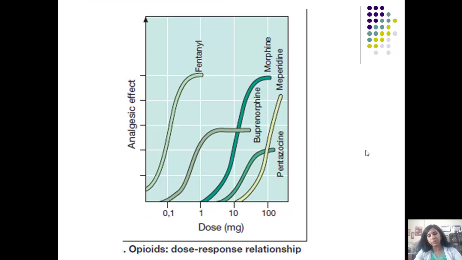Now this is the dose-response relationship. Students, we should not ever leave our basics of pharmacology and should correlate everything with the dose-response curve which each and every drug is supposed to produce. So these are the doses on this axis and the response on this axis. You can see fentanyl, buprenorphine, morphine, meperidine, and pentazocine.